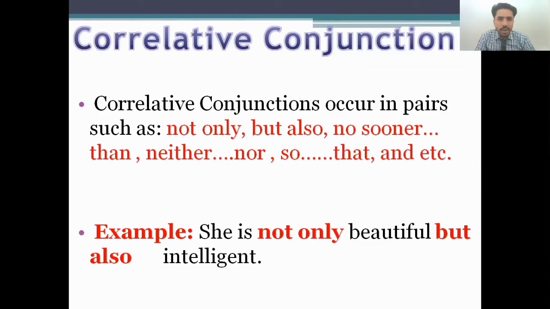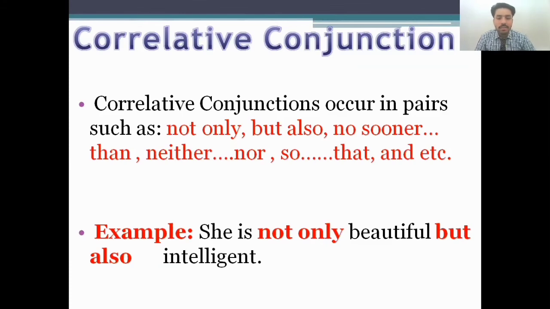And now we come to another slide, that is correlative conjunctions. Correlative conjunctions occur in pairs. I have given a lot of examples: not only but also, no sooner than, either or, neither nor, so did, etc. These are the pairs used as correlative conjunctions. Here is an example: she is not only beautiful but also intelligent.